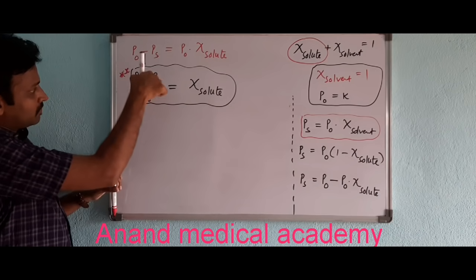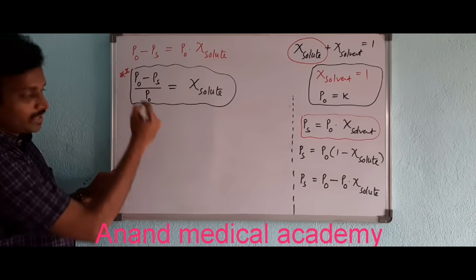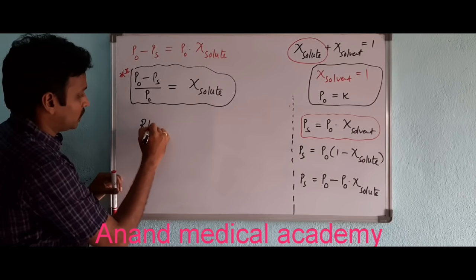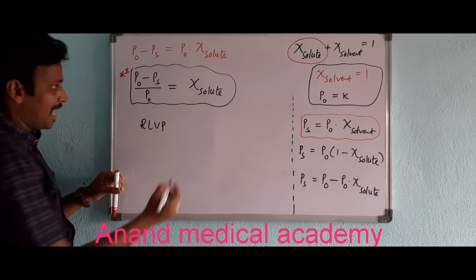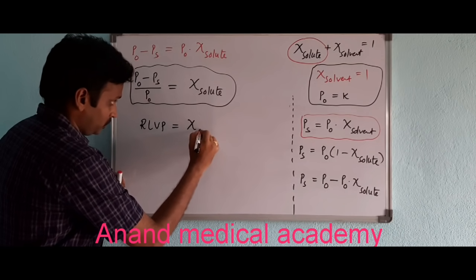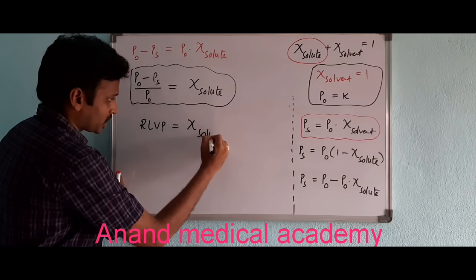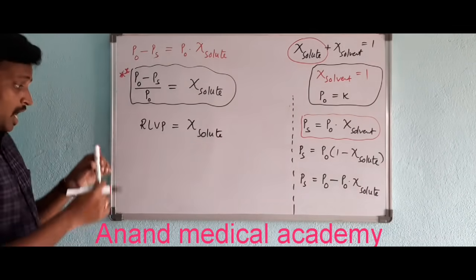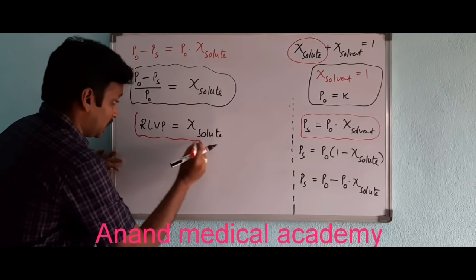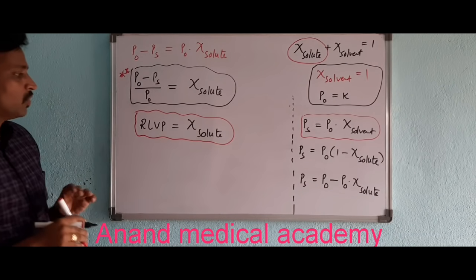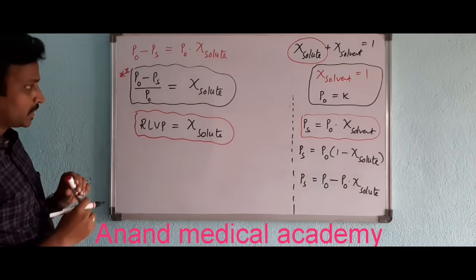What is this exact term, P naught minus PS by P naught? That is only RLVP. RLVP is equal to mole fraction of solute.